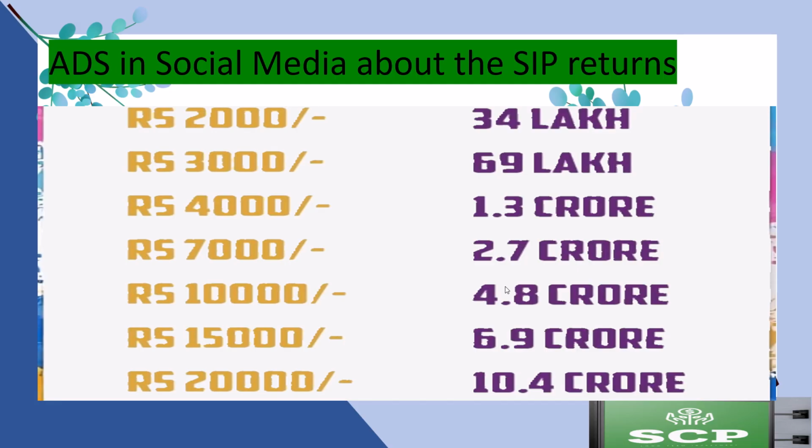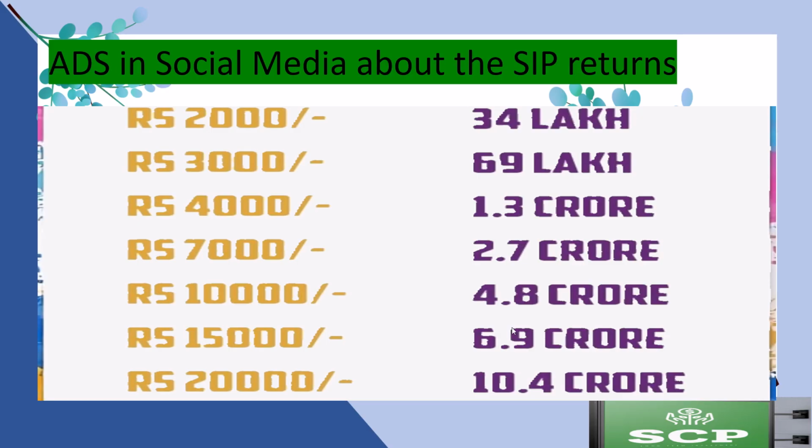You may have come across advertisements about a systematic investment plan on social media like YouTube and Instagram. For instance, if you invest rupees 2000 per month for 10 years, you could potentially accumulate rupees 34 lakhs. Have you ever wondered how a mutual fund can generate 34 lakh in just 10 years with a monthly investment of rupees 2000? This means that an investment of 2.4 lakh over the entire period can result in 34 lakhs in the next 10 years.